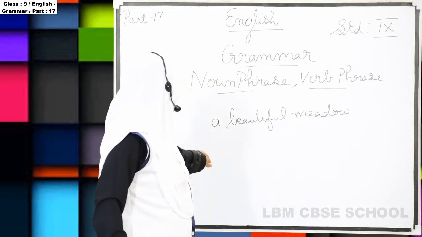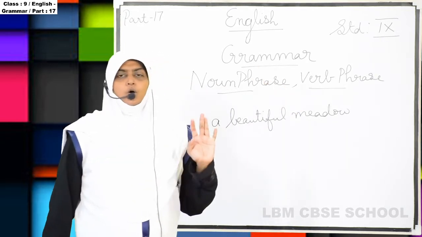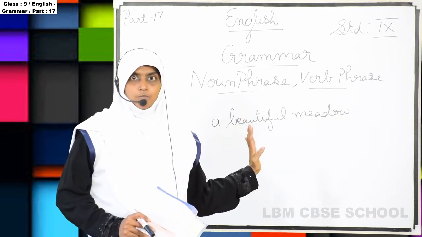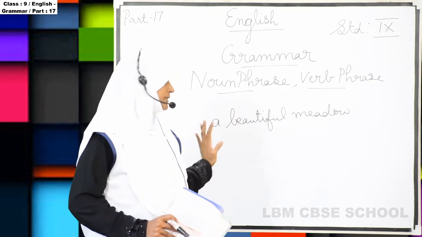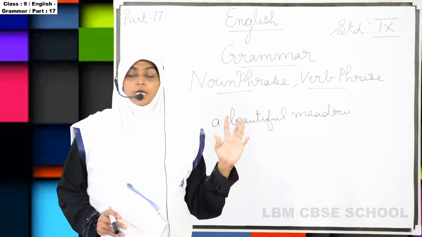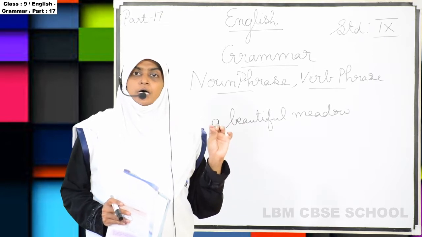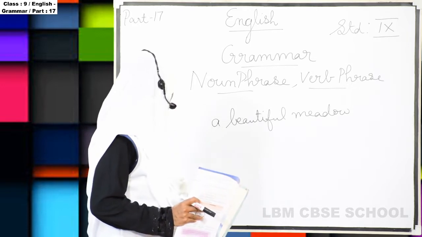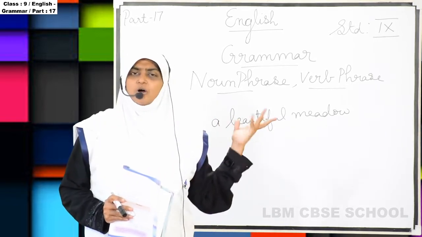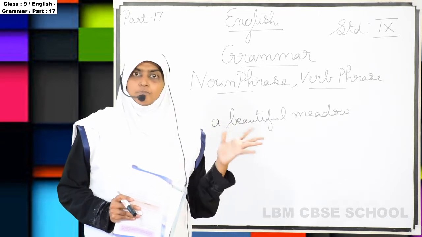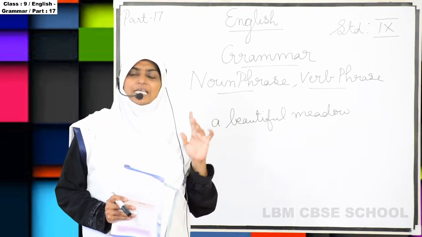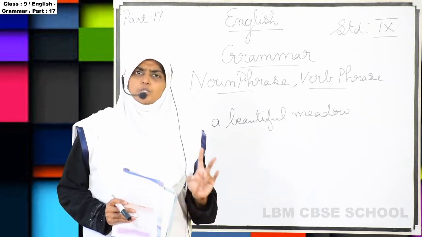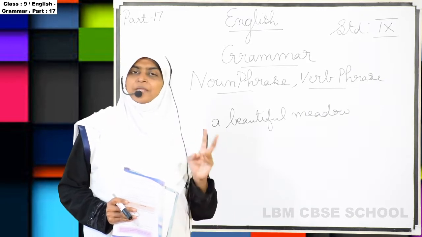So here, a beautiful meadow. It's not a sentence. It doesn't contain a verb. Generally one or two words describe something. It doesn't have a verb, and it is not in a complete sense. It is not a sentence, but we understand: beautiful meadow, that's all. That we call a phrase. Usually a phrase is two words or three words only, not in a complete sense.